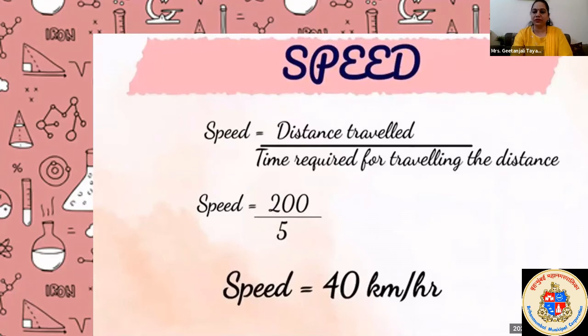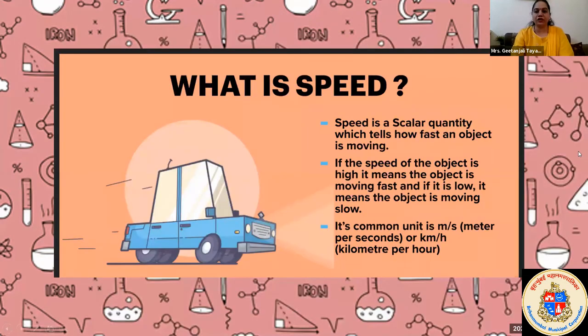This much is clear. How to put the values into the formula? Speed is equal to distance upon time, and it is kilometer per hour. So what is speed? Speed is a scalar quantity which tells how fast an object is moving.